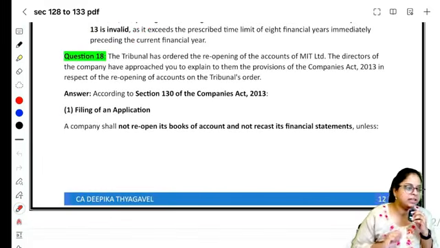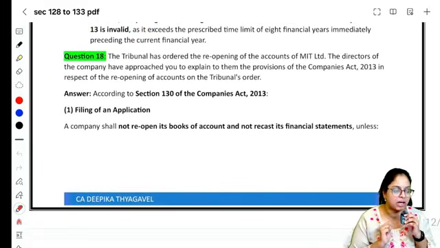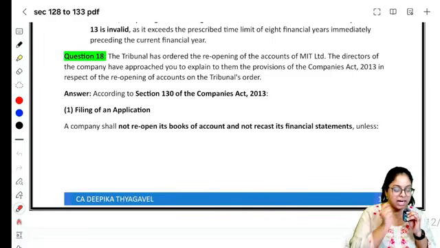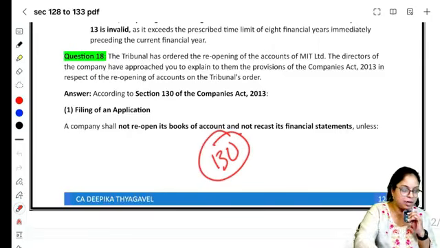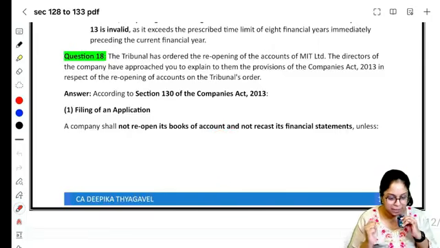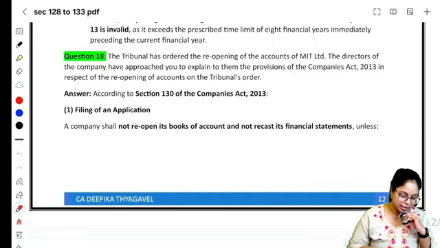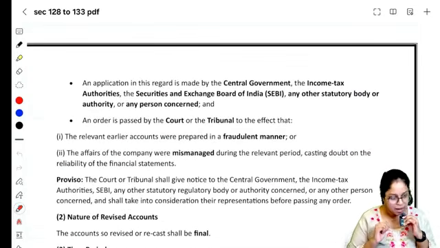Next question. The tribunal has ordered the reopening of the accounts of MIT Limited. The directors of the company have approached you to explain to them the provisions of the Companies Act. Tribunal order பண்ணிருக்காங்க, that comes under section 130. Tribunal will order when it has received an application from central government, income tax authority, SEBI or any other regulatory body or any other concerned person.